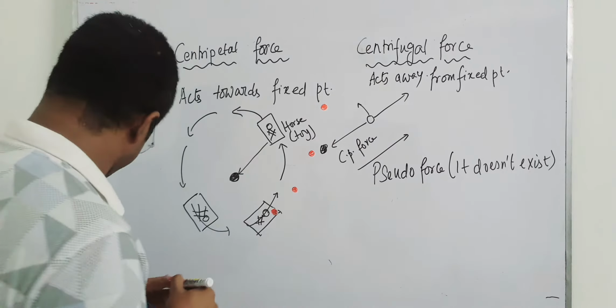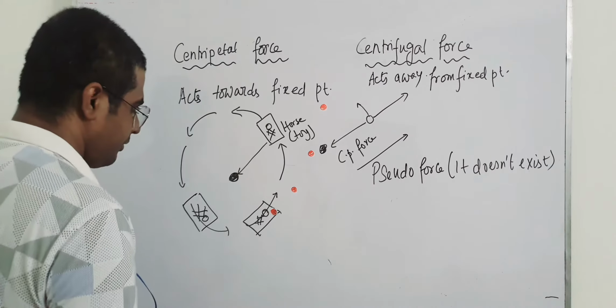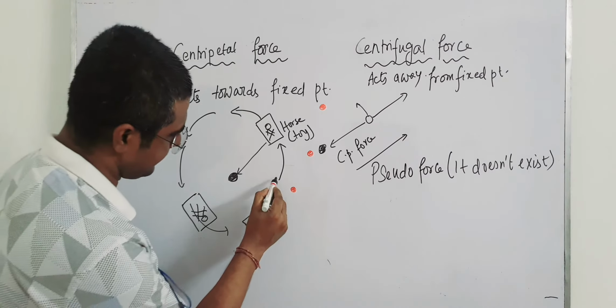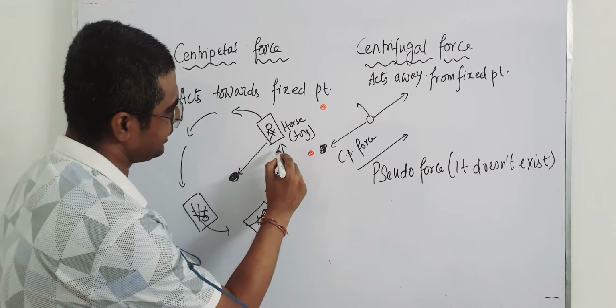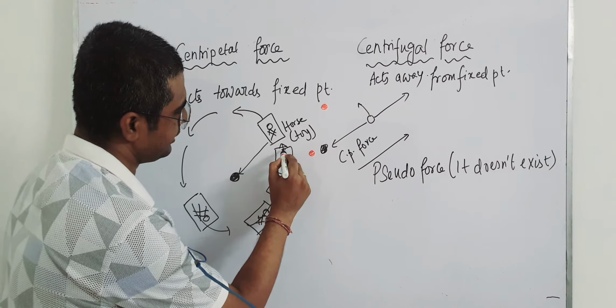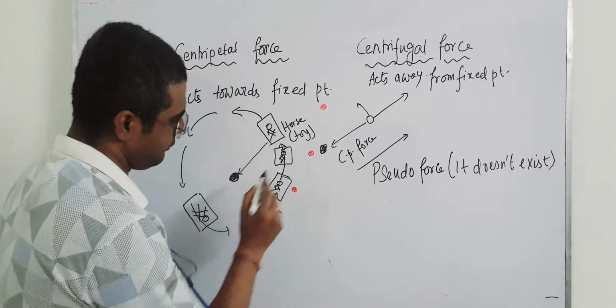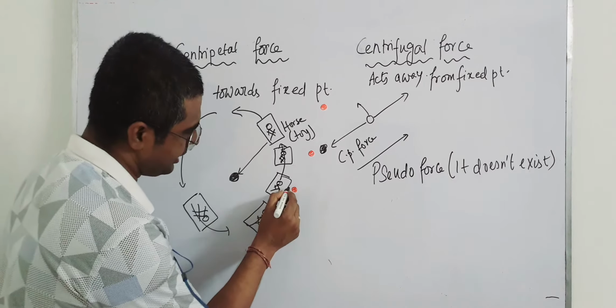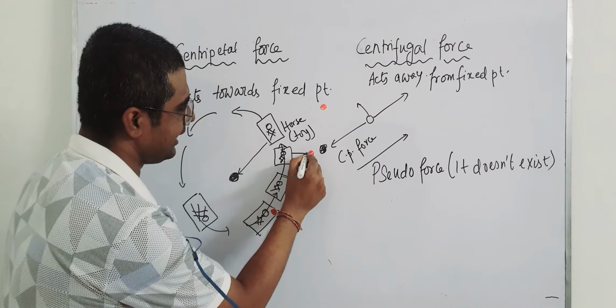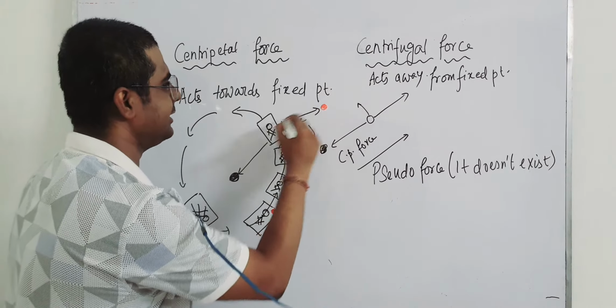Now just see where is your position in this case. First your position was here, okay. Next your position was here. If you see, first the distance between yourself and the ball is 0, next it increases, next it increases further.